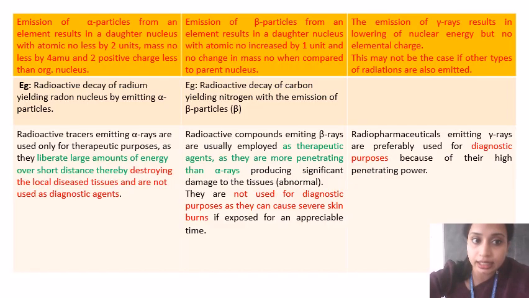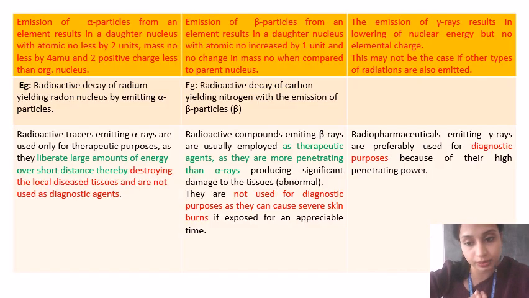Okay, and also 2 protons less than the original nucleus.